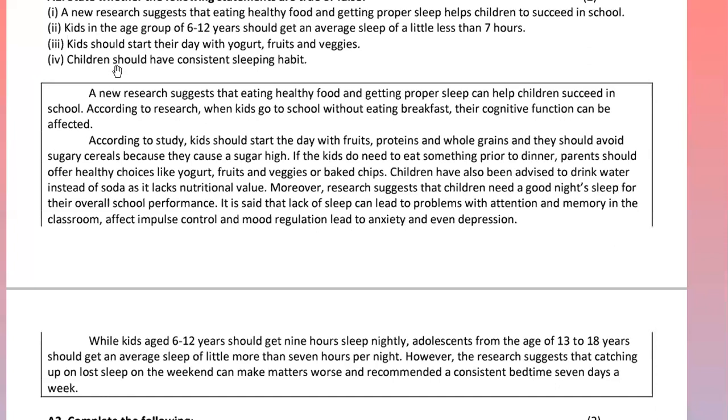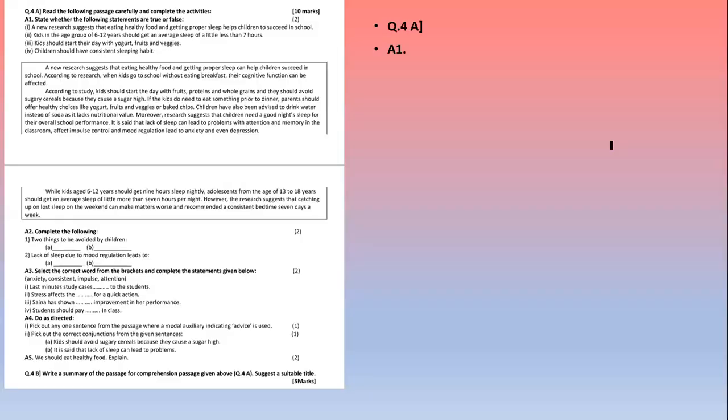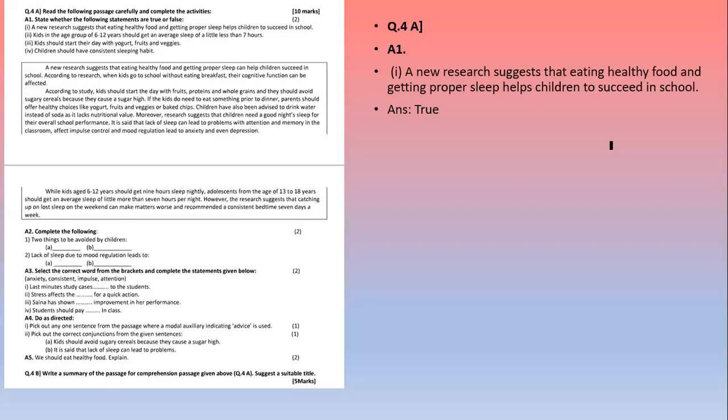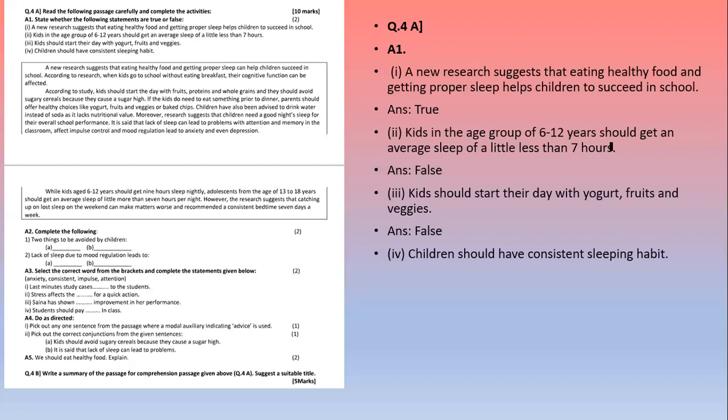So here we got our first A1 activity done, true and false. We'll see the answer. So here your first sentence is true. Second is false. Third is false, and fourth is true. So here first and last is true, and the second and third is false. Now we'll see the next.